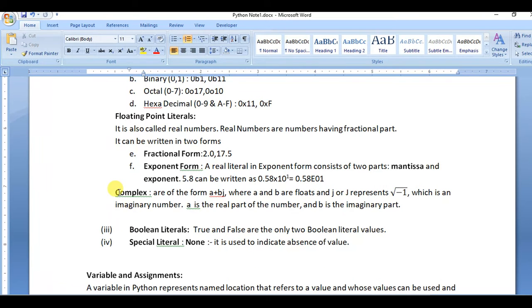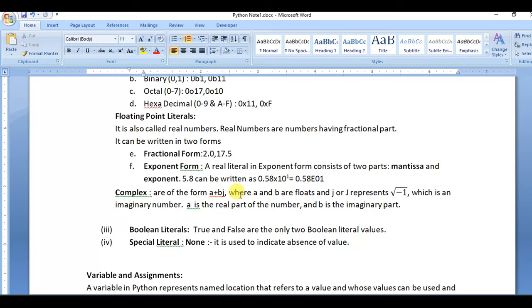One more literal is the complex number literal, and Python also uses complex numbers in programming. In this way we can express a complex number as a plus bj, with capital J or small j.